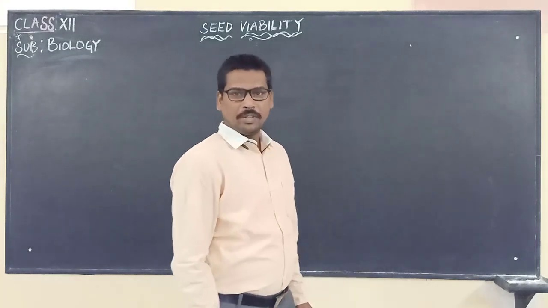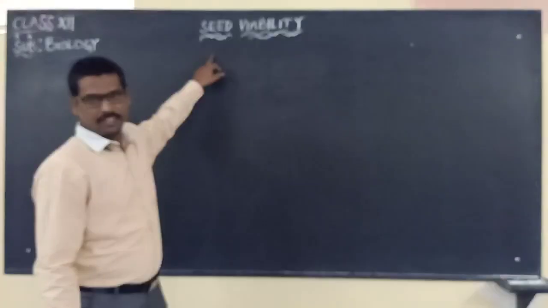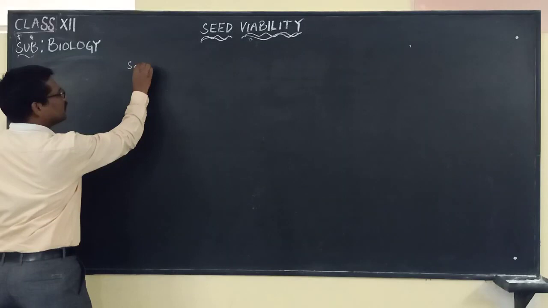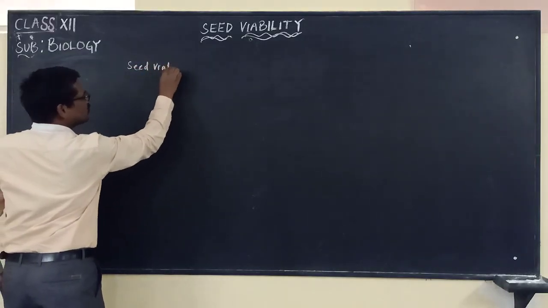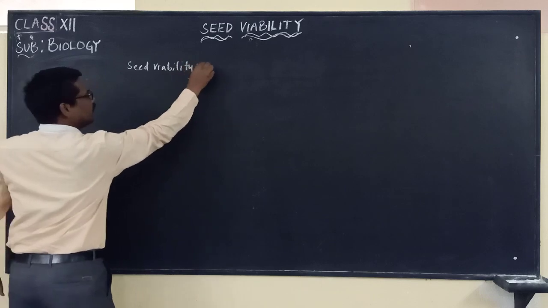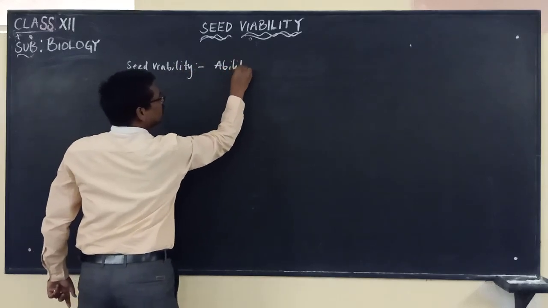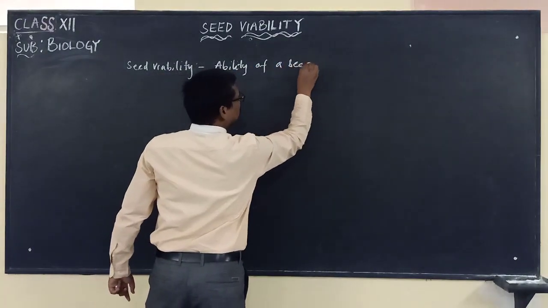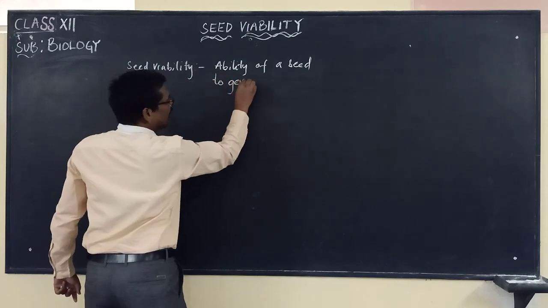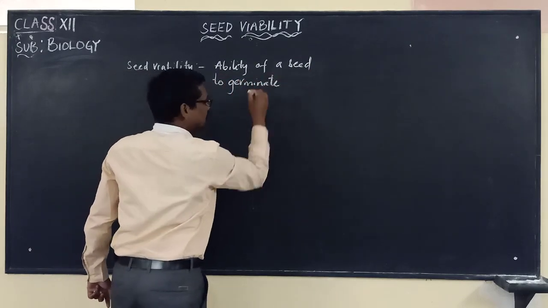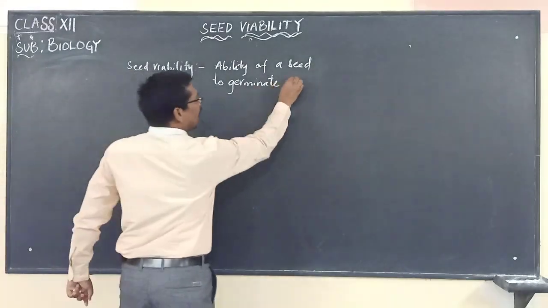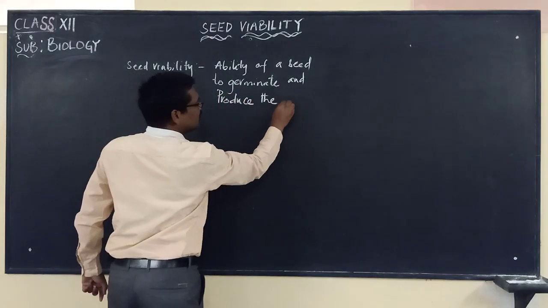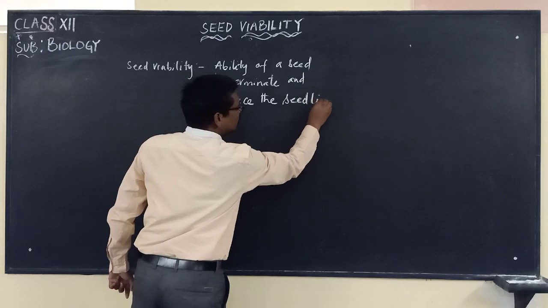Hi everybody. In this video we are going to discuss seed viability. So what do you mean by the word seed viability? It is the ability of a seed to germinate and produce the seedling. The ability of a seed to germinate and produce the seedling is called seed viability.